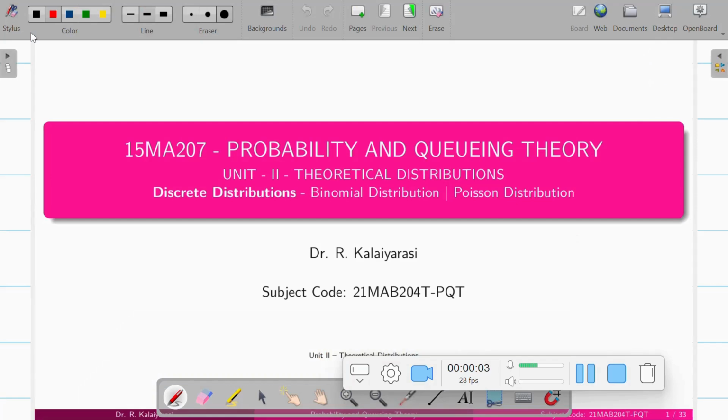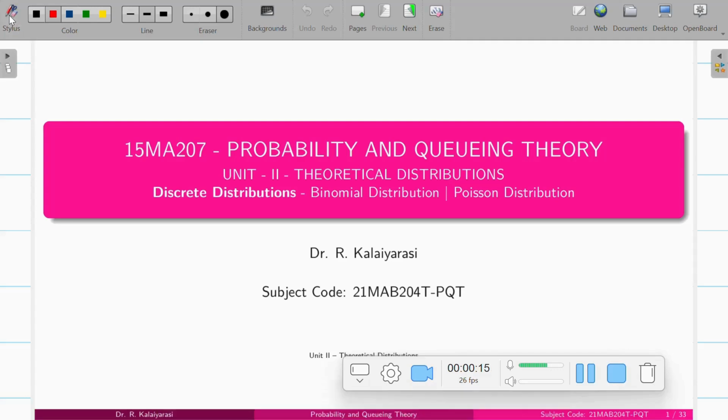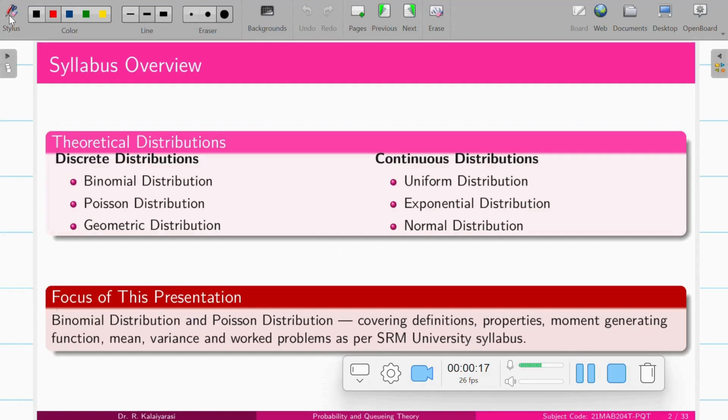Everyone. In today's session, we are going to learn about theoretical distributions, where we are going to look at the binomial distribution and Poisson distribution, which are in your syllabus. In theoretical distribution, we have two cases.